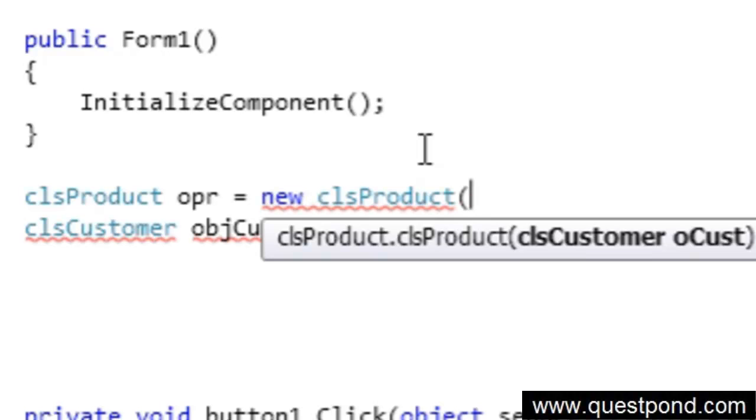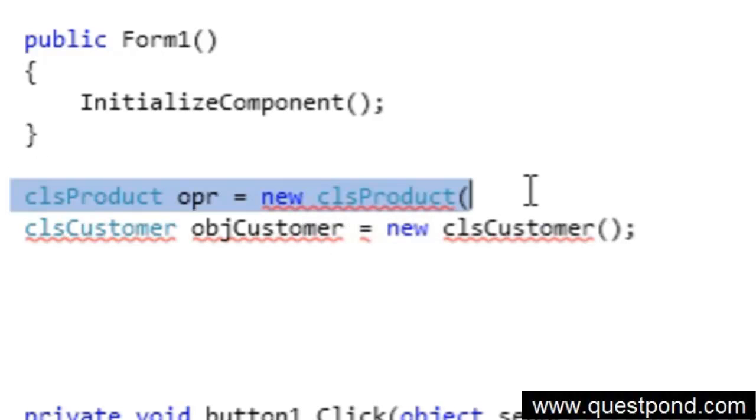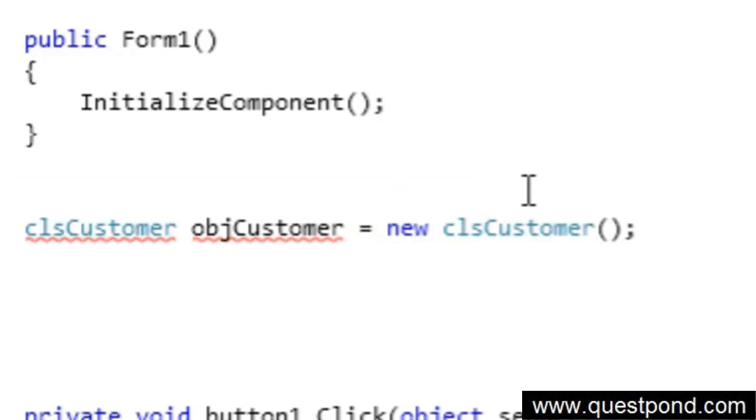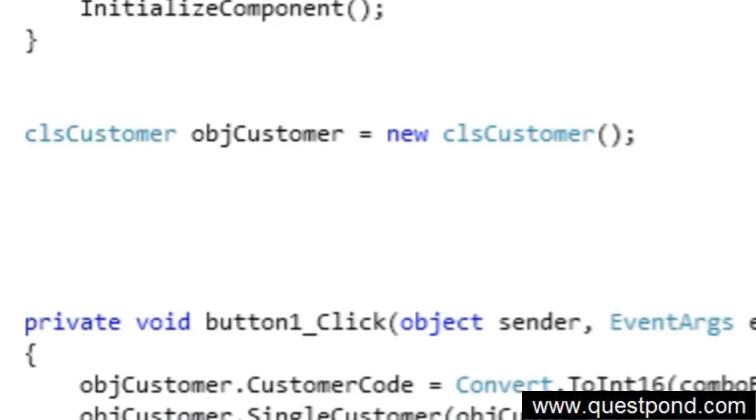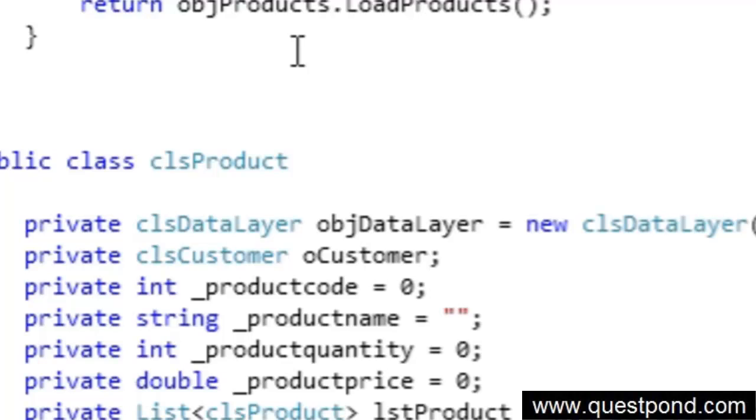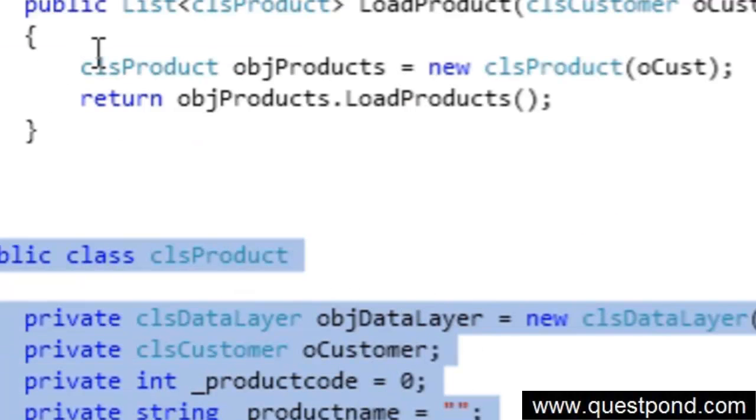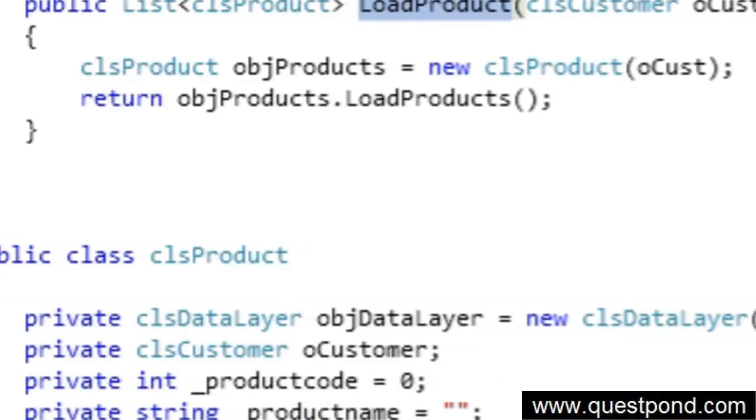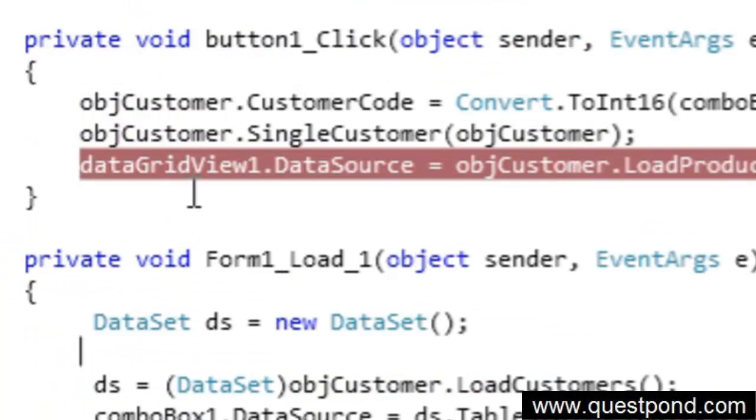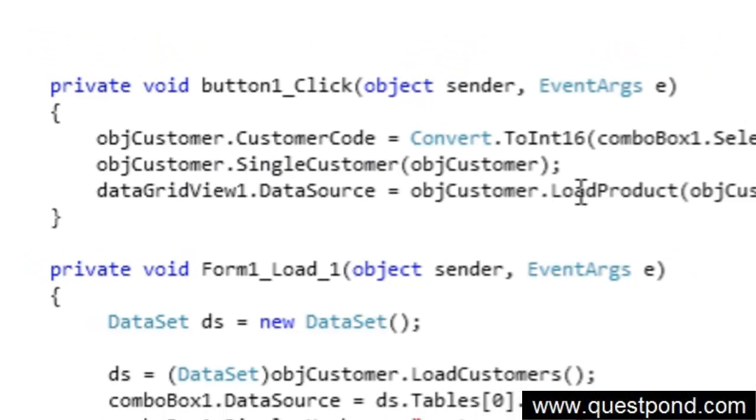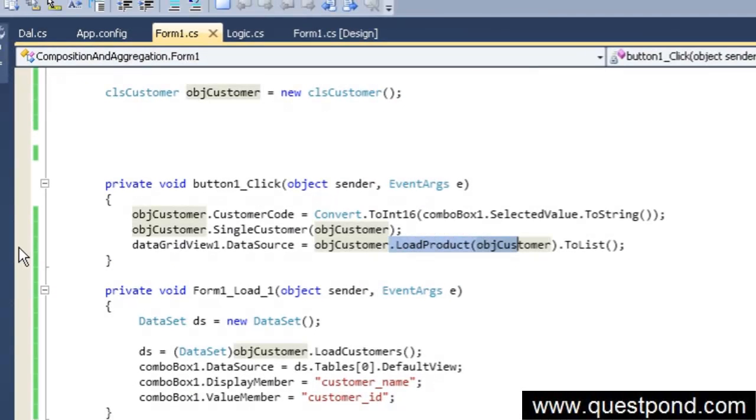This one class is interdependent, and we cannot load a customer without a product class. If I take this product class out, it is not going to load, because inside here, while loading a product, that is here. Let me just debug this application. Let's select a customer and go inside.